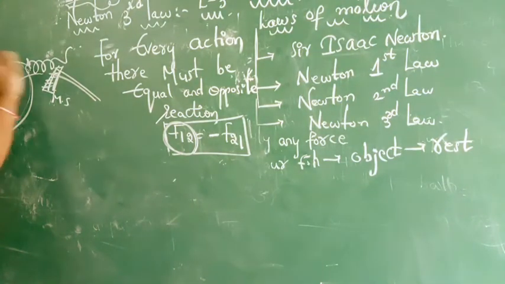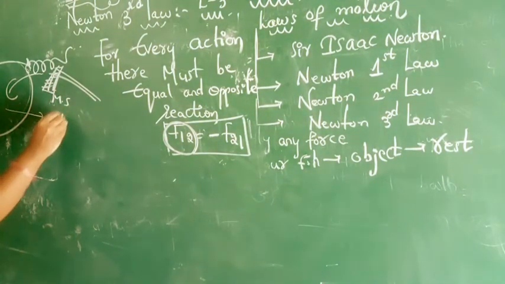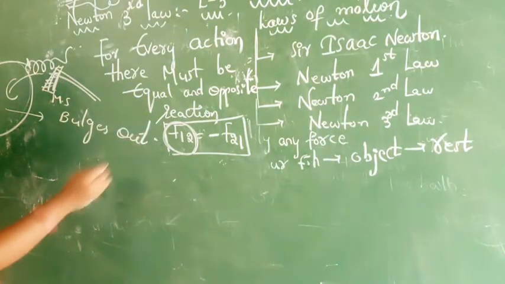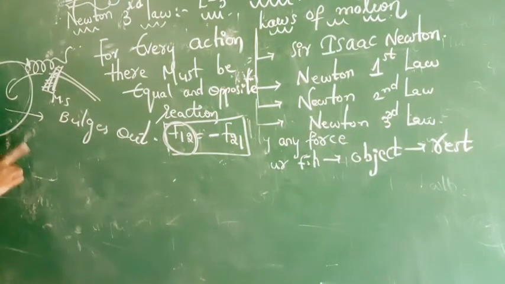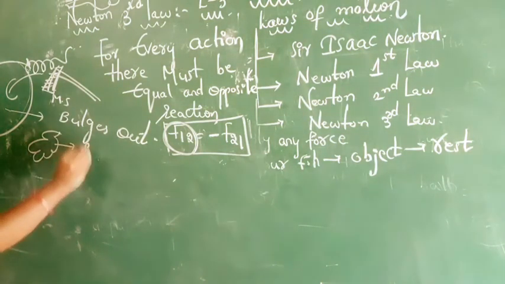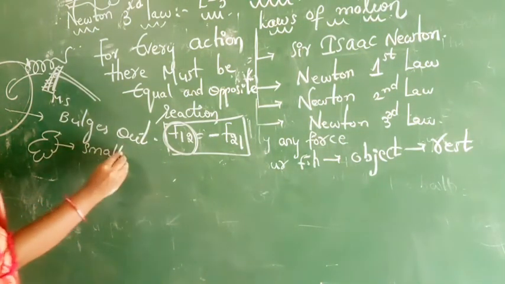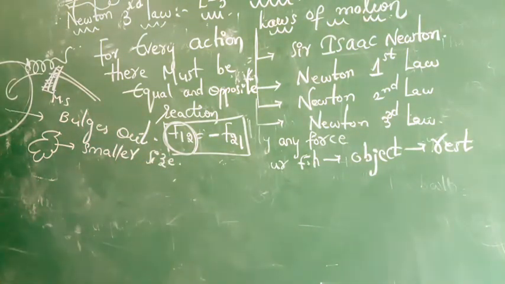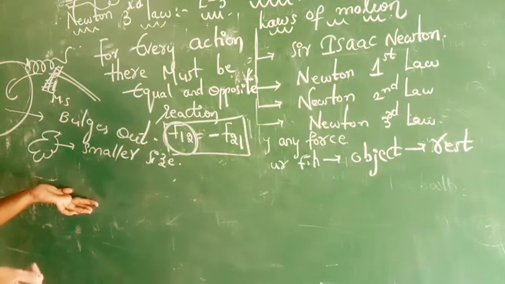What happens to this balloon? The balloon will bulge out. Yes or no? Finally, what we observe here is that the size of the balloon decreases to a smaller size. That means what is the reaction here? Whenever we apply some amount of energy with the help of this matchstick, ultimately its original state disappears and a new state is obtained, in this Newton's third law of motion.